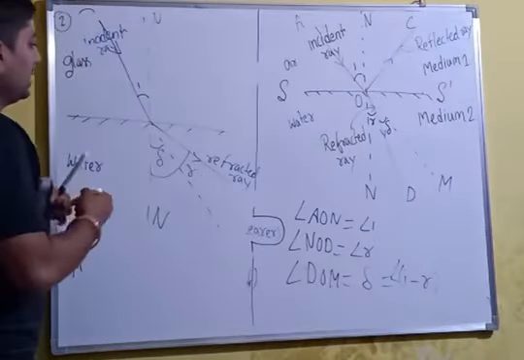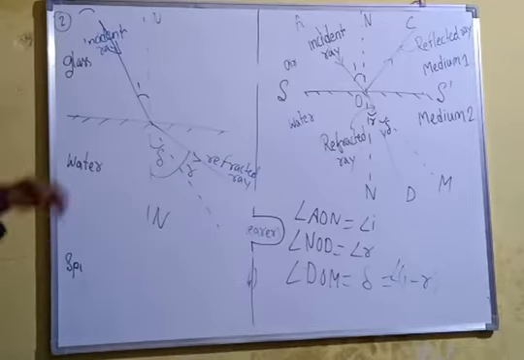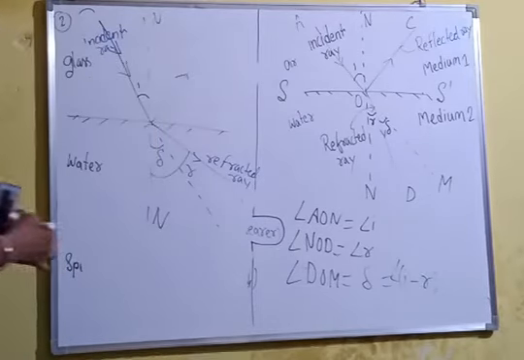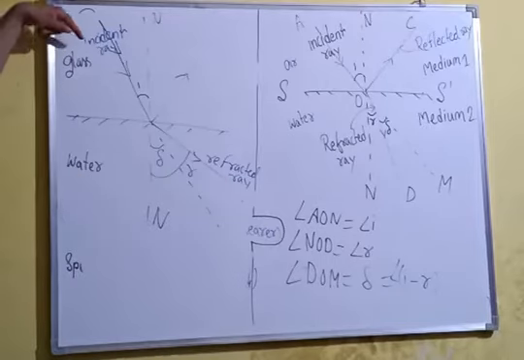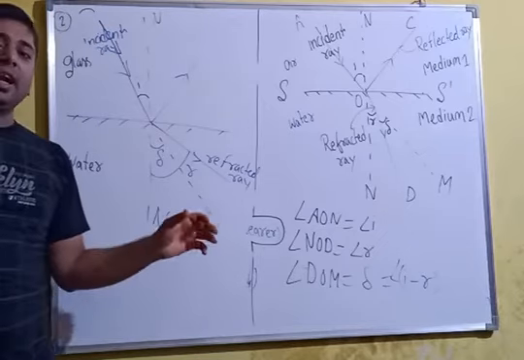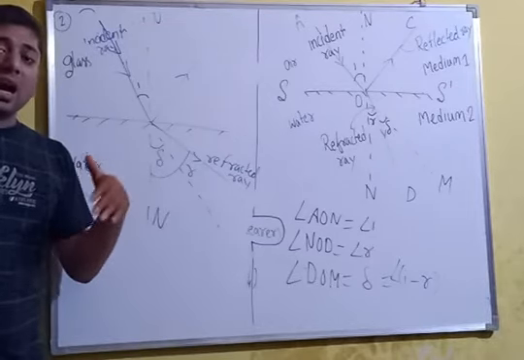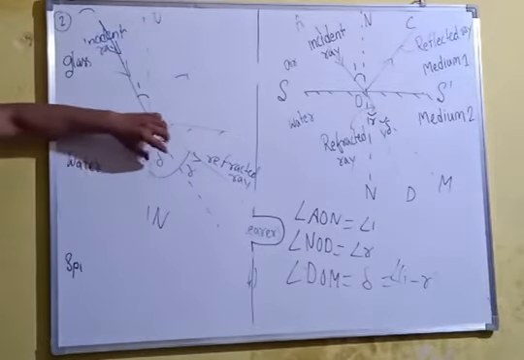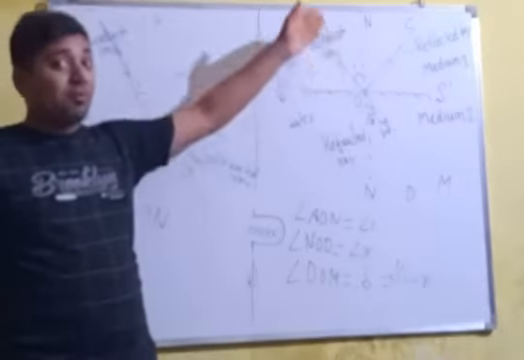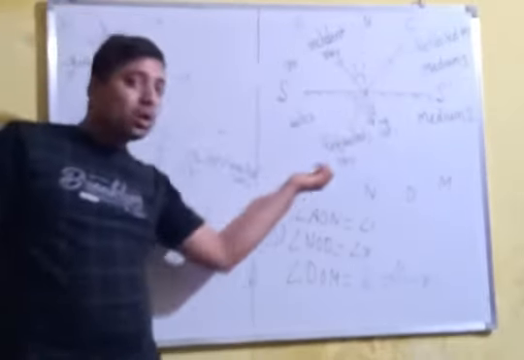Here you will see that when a ray of light comes from a denser to a rarer medium, here glass is the denser and water is the rarer, then the refracted ray will bend away from the normal. See here, the refracted ray bends away from the normal. But when a ray of light comes from rarer to denser, then it bends towards the normal.